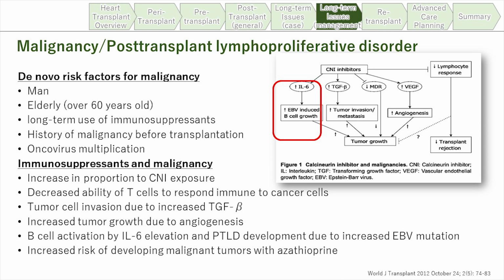Immunosuppressants cause B cell transformation and increase EB virus infection, and that may suppress T cells and can cause PTLD, the proliferative disorders.